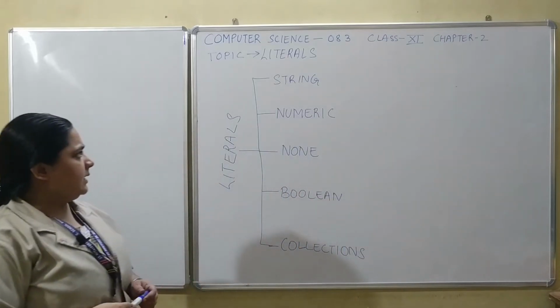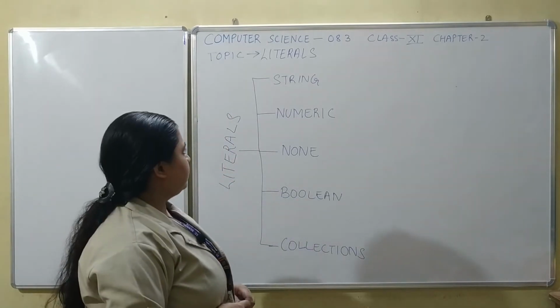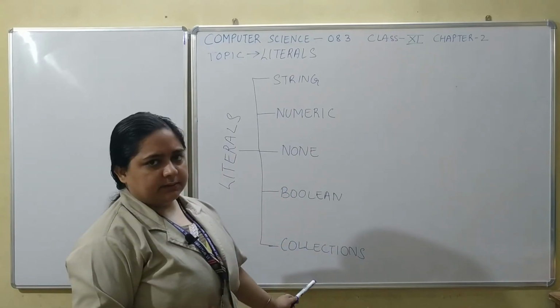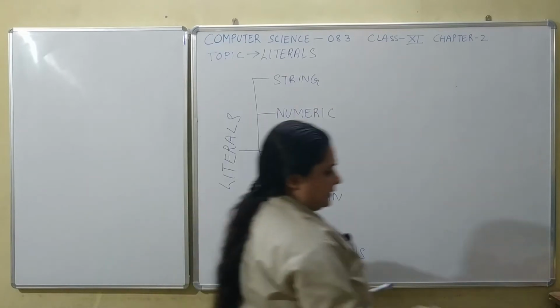You can see that these many different types of literals we can have in our Python program: strings, numeric, none, boolean and collections. Let us start with the first type, that is strings.